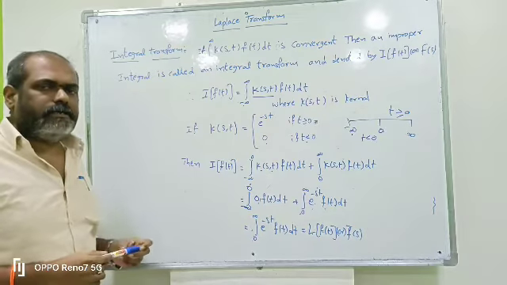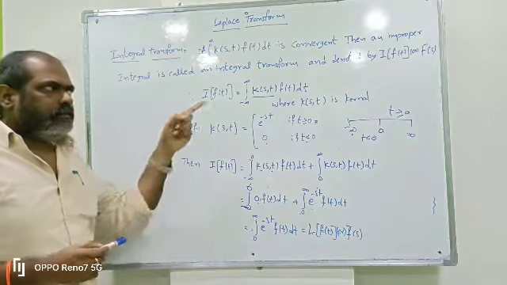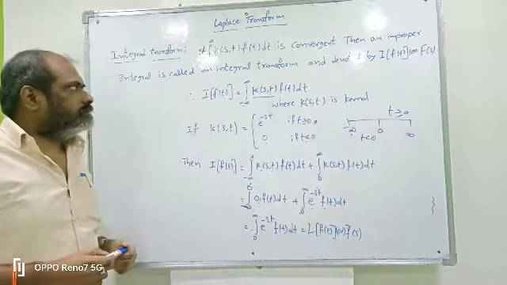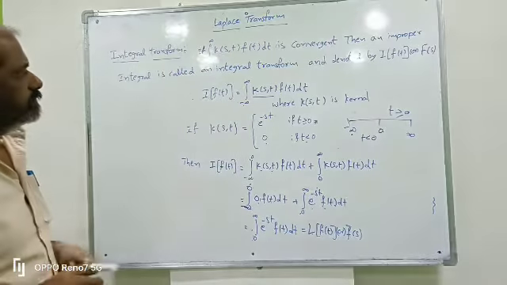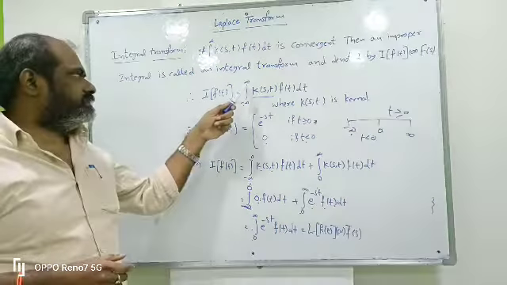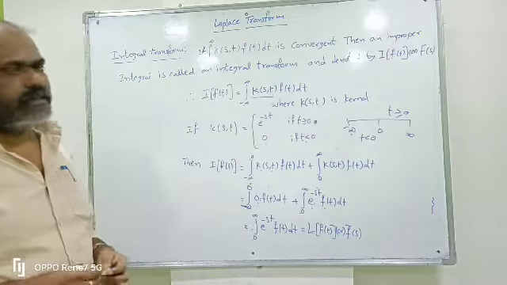If the integral from minus infinity to infinity of f(s, t) f(t) dt is convergent, then this improper integral is called an integral transform and denoted by I of f(t) or f bar of s. Therefore, I of f(t) equals the integral from minus infinity to infinity of f(s, t) f(t) dt, where f(s, t) is a kernel.